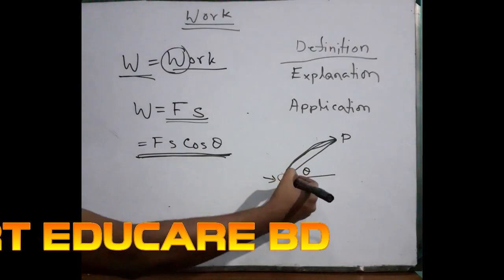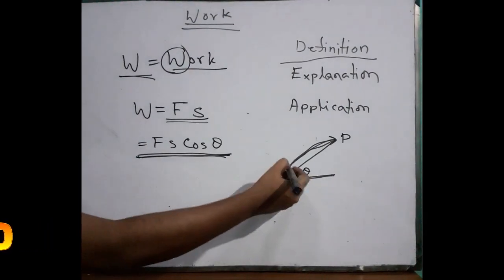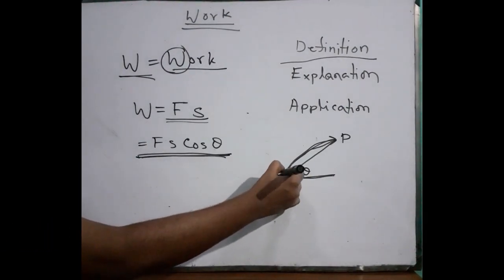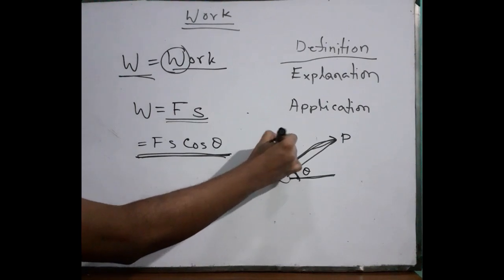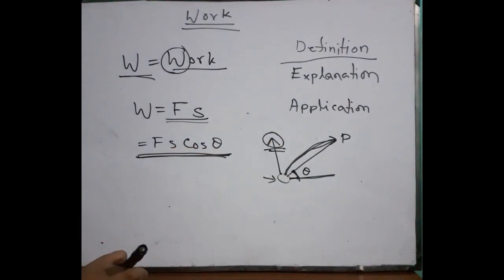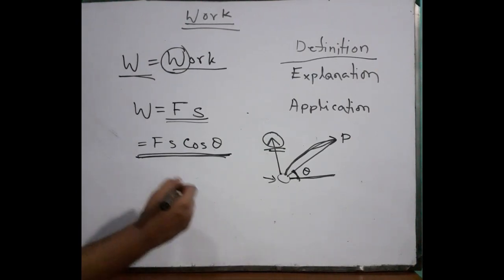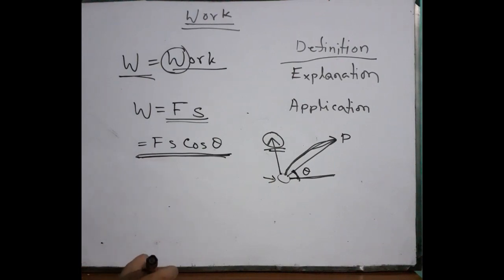Because it is towards the force. If it looked like this direction, then we would have written sin theta. But it's a long story, not for your level. That's why I am not discussing this in this lesson.